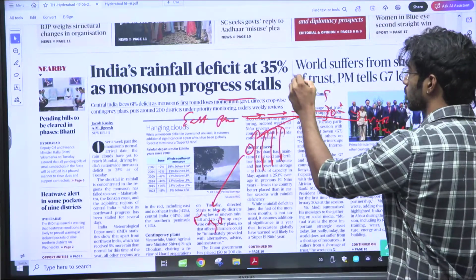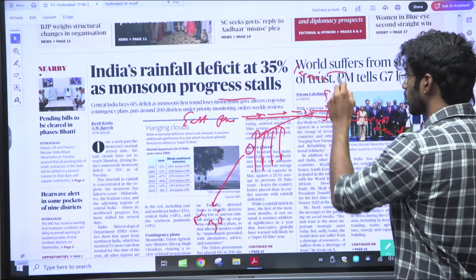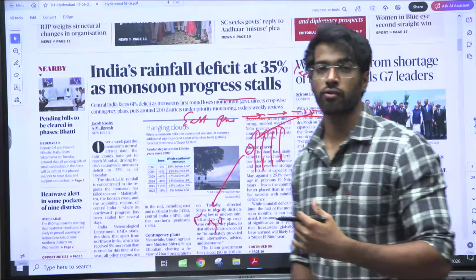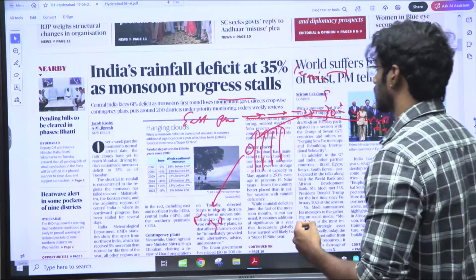Okay, so that is what is called La Nina. La Nina actually brings good rainfall for India. But when the